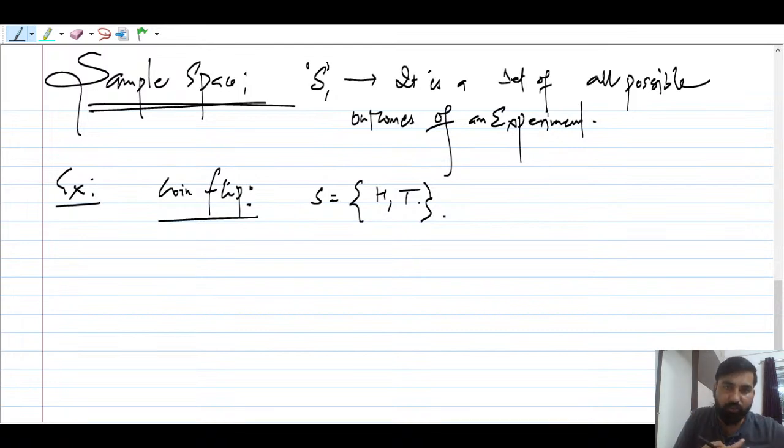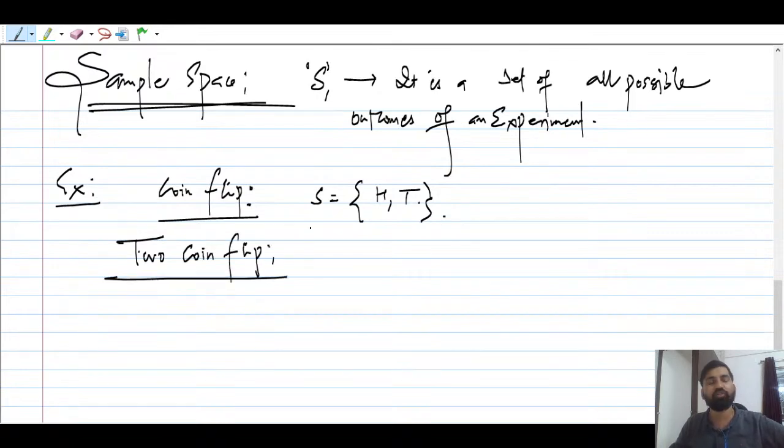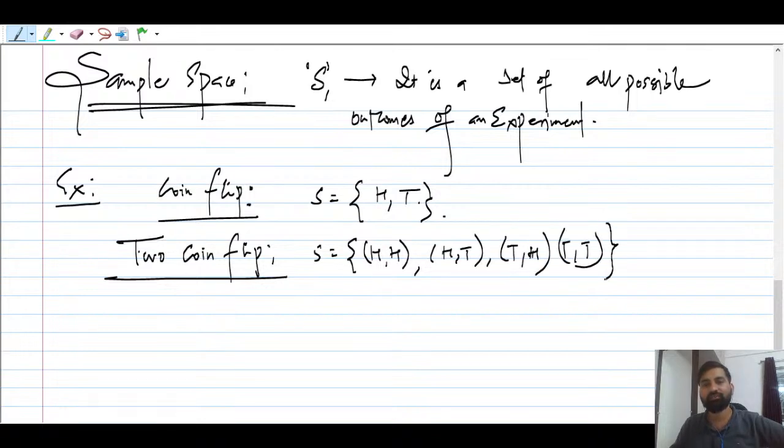If you flip or toss a coin, you get two outcomes, head and tail. Next, suppose you flip two coins. What will happen? You will get head, head, then head, tail, then tail, head, and then tail, tail. So how many outcomes are you getting? If you toss two coins, there are four outcomes.